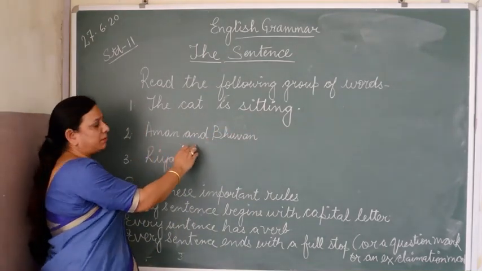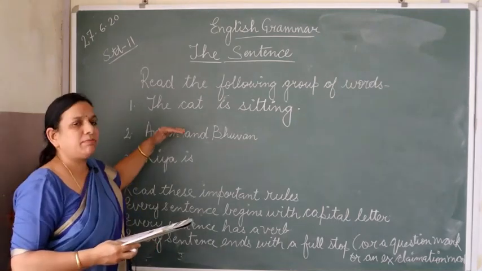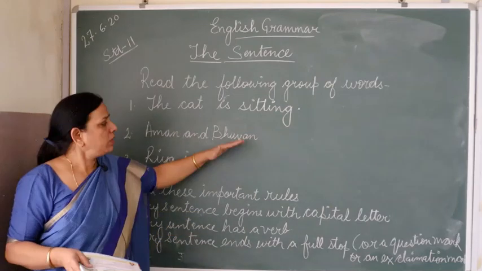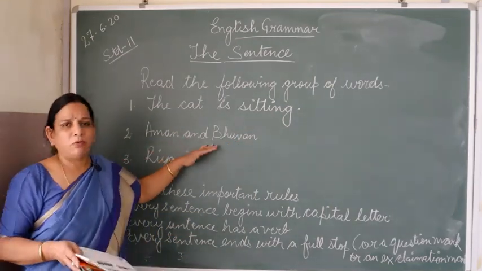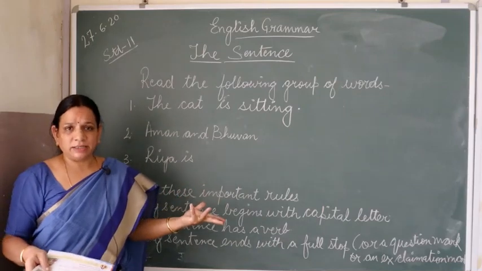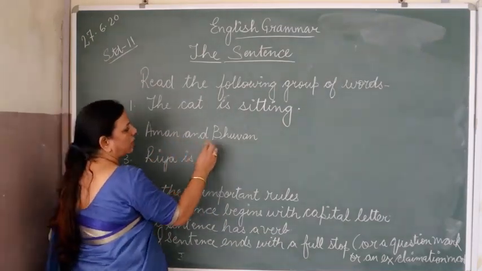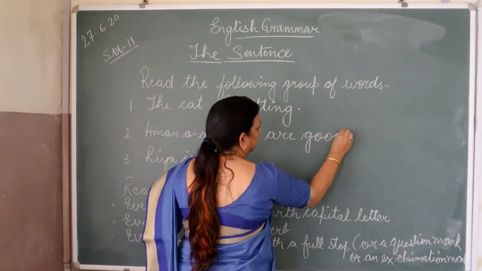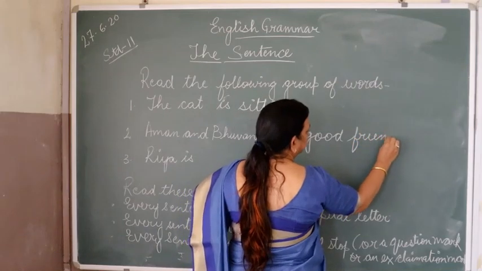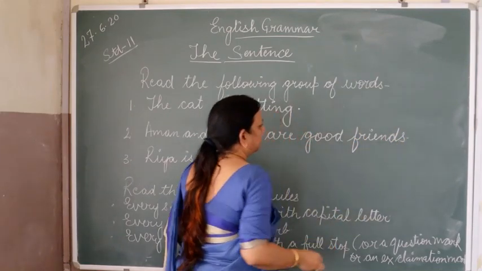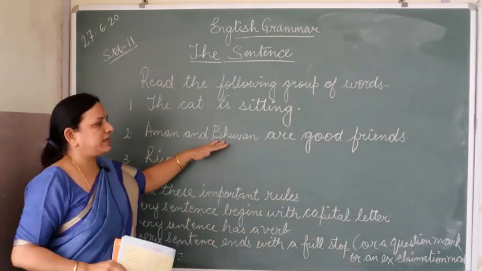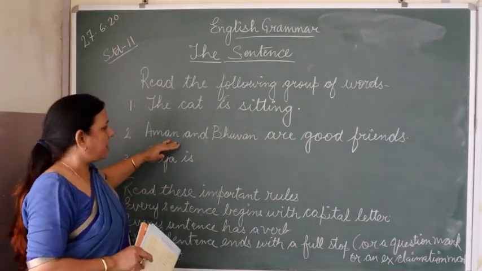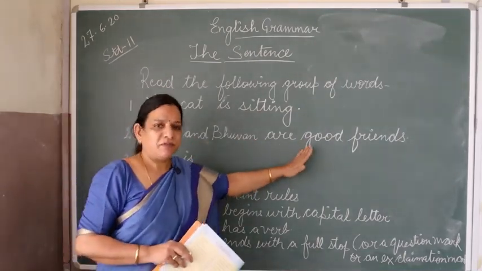Same Aman and Bhuvan. What is Aman and Bhuvan? They can be friends, they can be studying, they can be students, whatever you want to say, you can say. But with Aman and Bhuvan, we cannot find out what the sentence is about them. So, Aman and Bhuvan are good friends. Now, when we have written are good friends, then it will become the complete sense. Aman and Bhuvan are good friends.